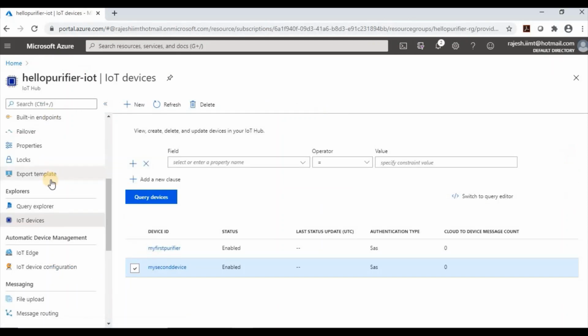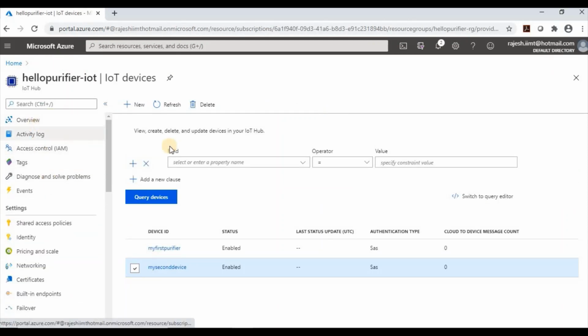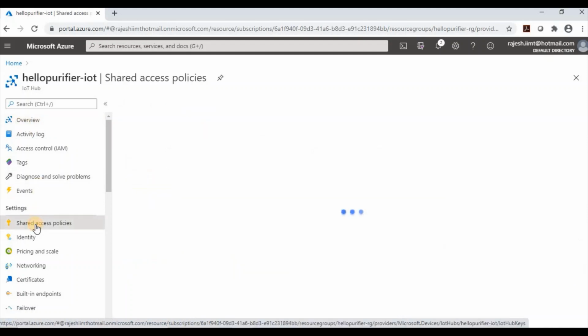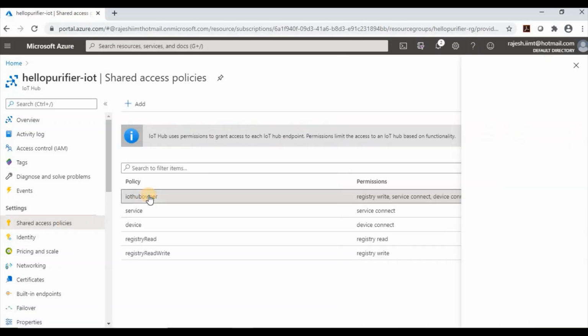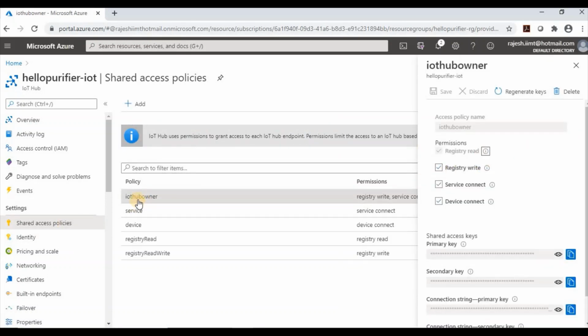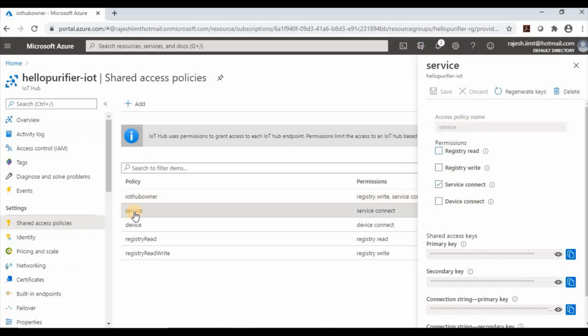Now move to the same thing. If you want to connect with the IoT Hub, the IoT Hub also has some shared access policies. If you go to shared access policy of IoT Hub, we can see iothubowner. This is the owner, that means it can do anything, like registry read, registry write, service connect, and device connect. It can do all the operations. And similarly we have service policy of the IoT Hub.